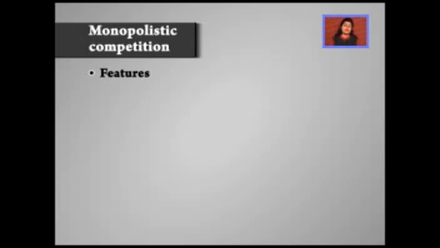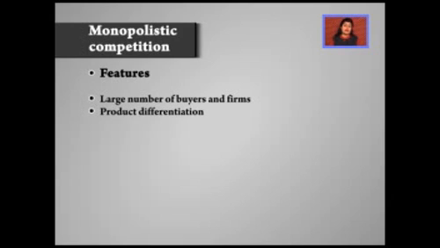The main features would be: there are a large number of buyers and sellers. There is product differentiation. I would like to tell you here that this product differentiation can be real and can be artificial. Real means when the intrinsic quality of the product is different. And artificial means when the product is basically the same, but the difference is only in the outlook or in the packaging. And then there is freedom of entry and exit of firms. That means new firms can enter the industry and the existing ones might exit.